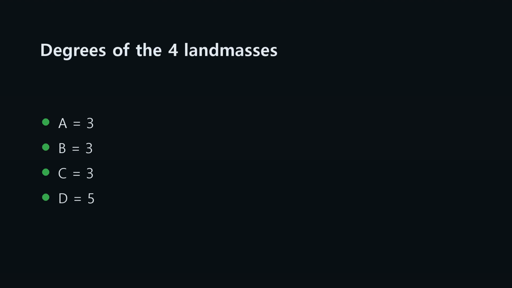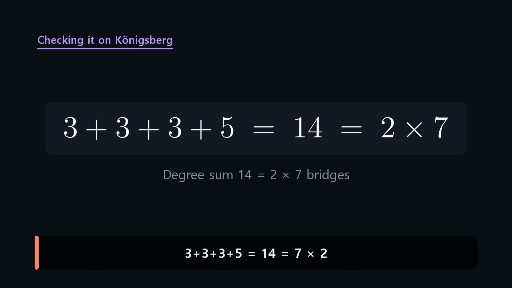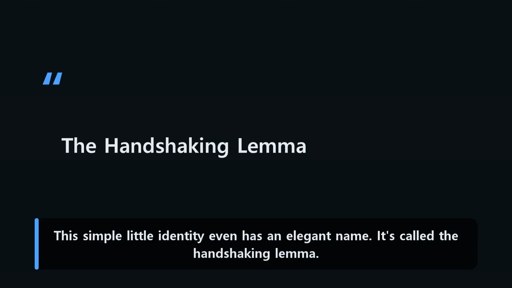The 4 landmasses had degrees 3, 3, 3, and 5. Add them all up and you get 14. There are 7 bridges and twice 7 is 14 as well. It lines up exactly. This simple little identity even has an elegant name. It's called the Handshaking Lemma.